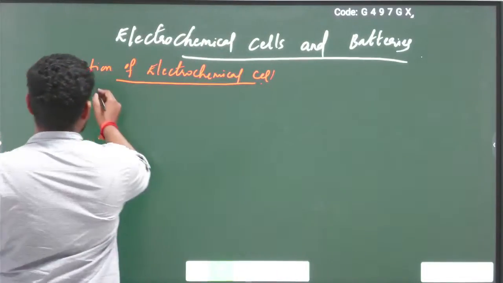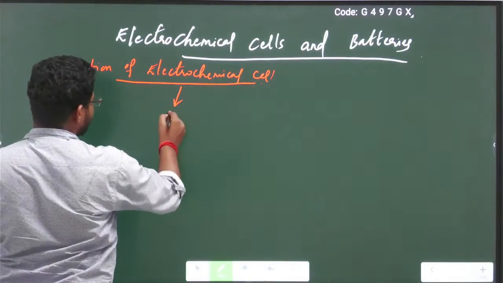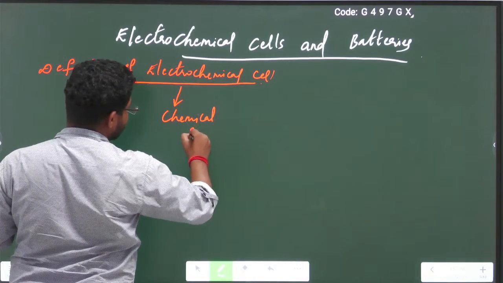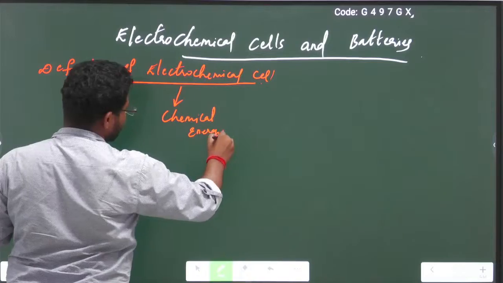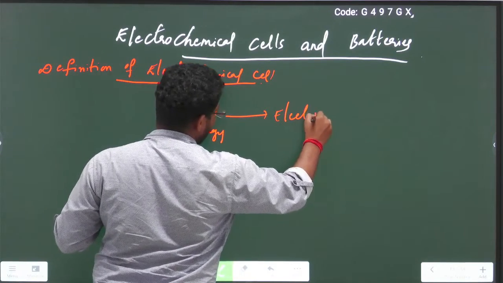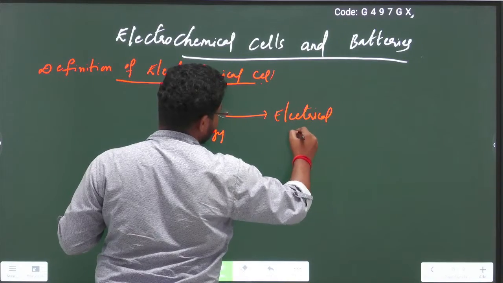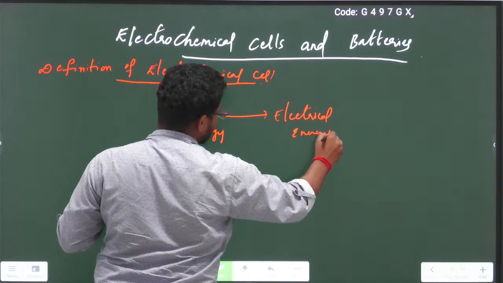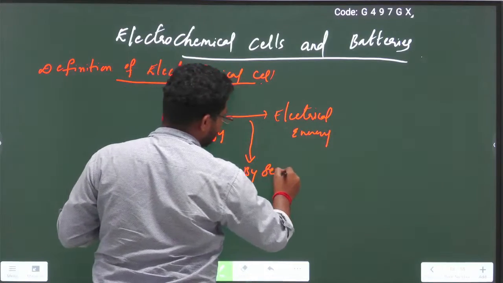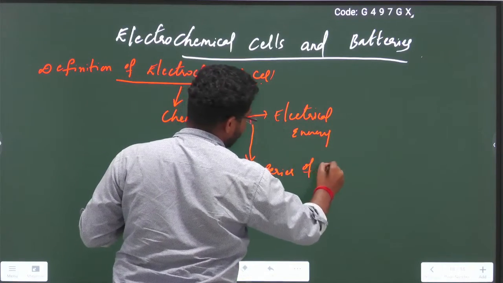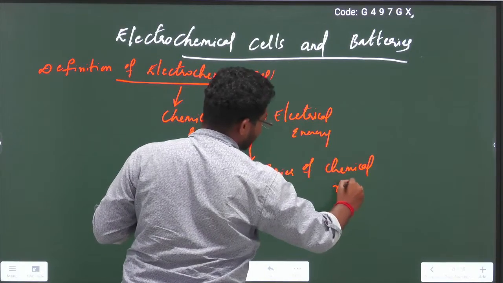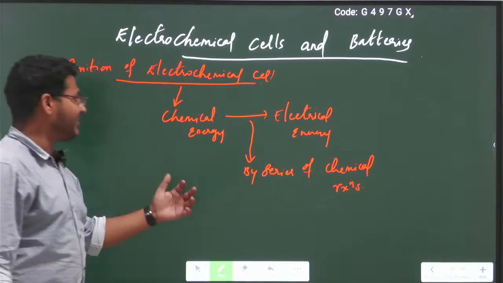So simply, the definition is that it converts chemical energy into electrical energy by a series of chemical reactions.